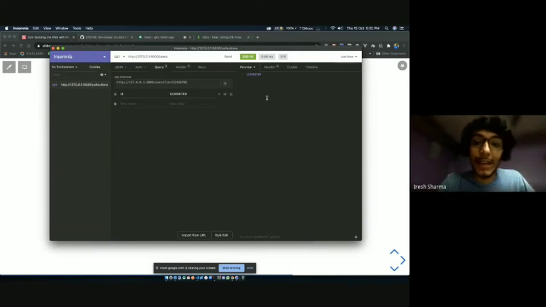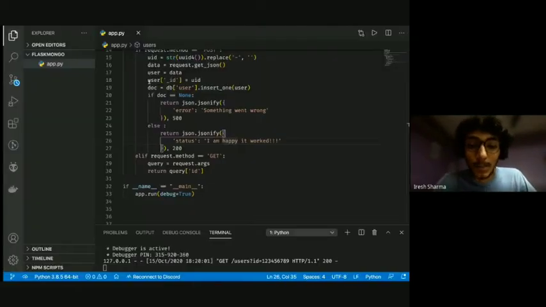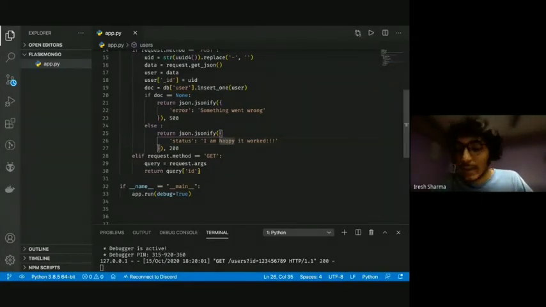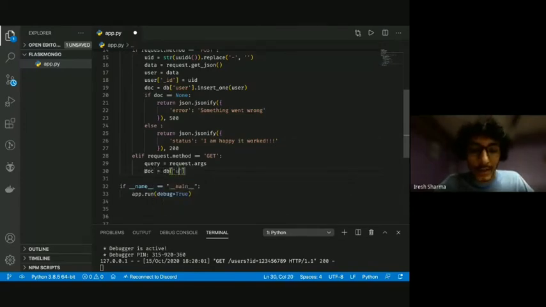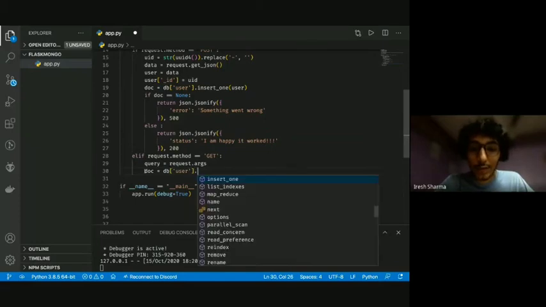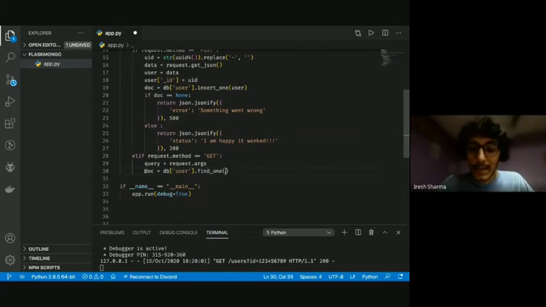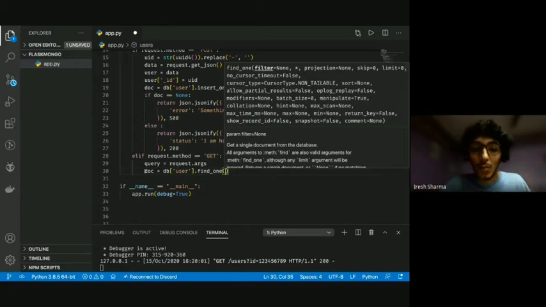Okay, never mind. So cool. We can access the queries that we send. Okay. So now we need to get the data. So I need doc is equal to DB. We're going to reference the database. We're going to access the users collection and we're going to find one, since we're only looking for that one user which has that ID.